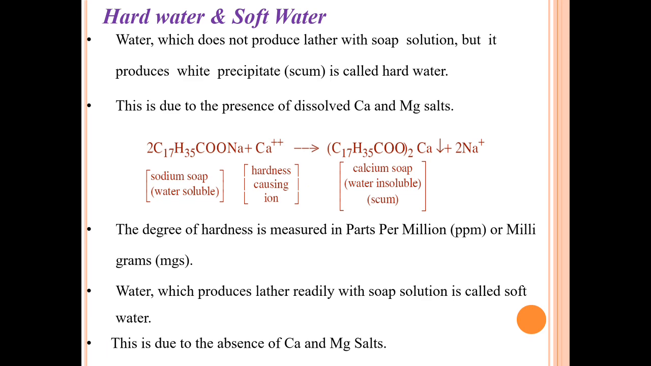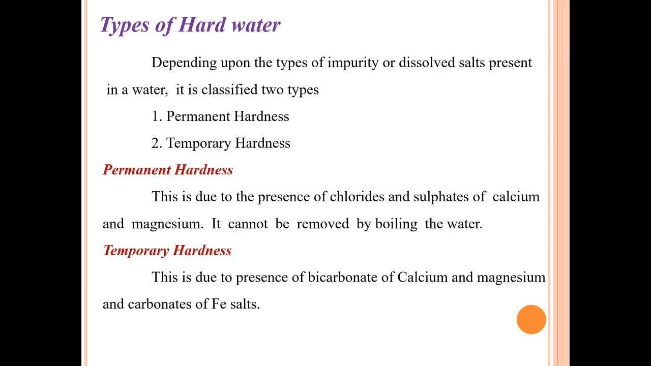Water which produces lather readily with the soap solution is called soft water. This is due to the absence of calcium and magnesium salts. Types of hard water: depending upon the types of impurities or dissolved salts present in water, it is classified into two types, permanent hardness and temporary hardness. Permanent hardness is due to the presence of chlorides and sulfates of calcium and magnesium salts. It cannot be removed by boiling the water. Temporary hardness is due to the presence of bicarbonates of calcium and magnesium and carbonates of Fe2+ salts.